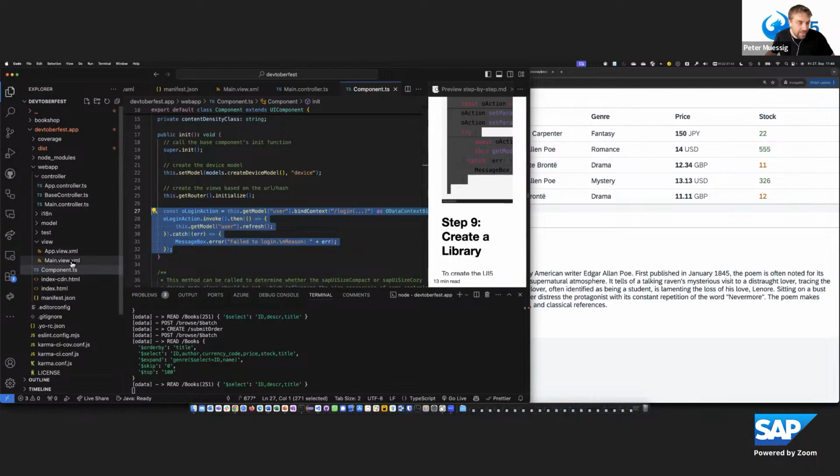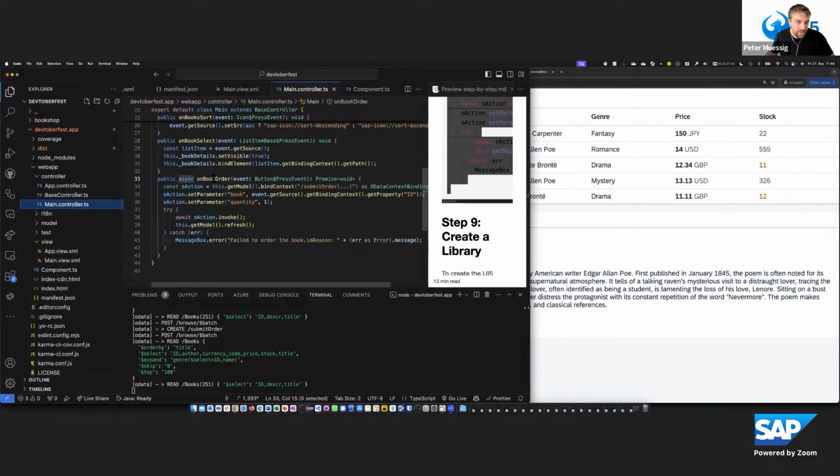If you have an event handler in the main controller, like here, you can also use an async await function for that.